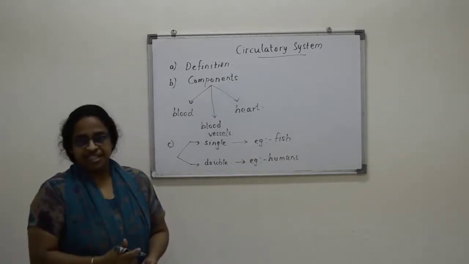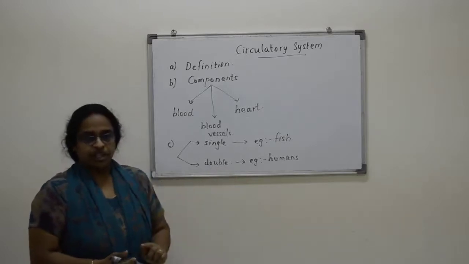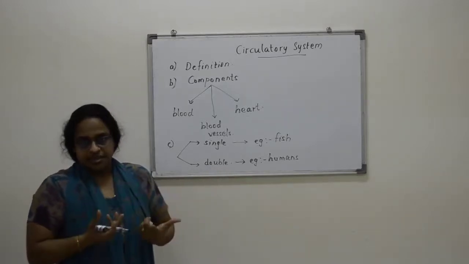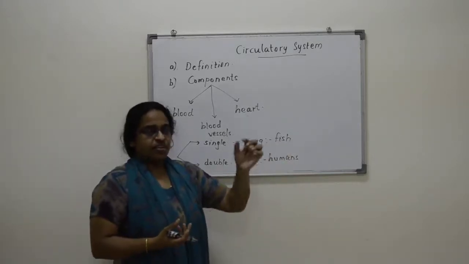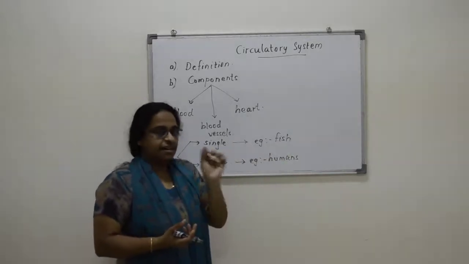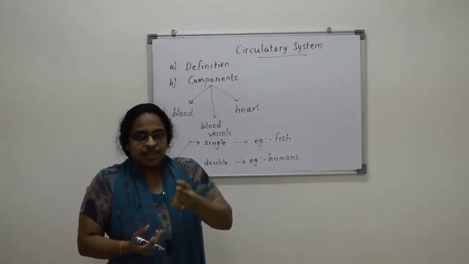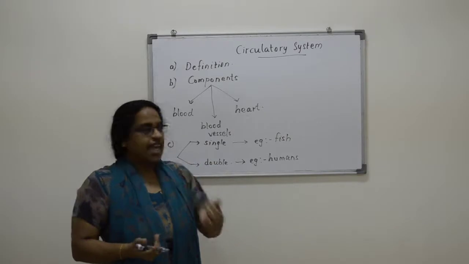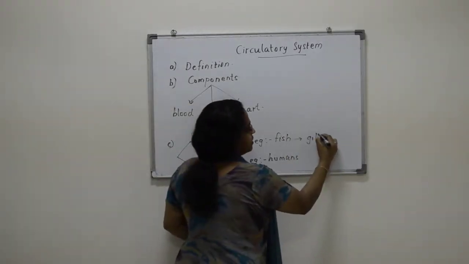From where does the fish get oxygen? Since it is living in water, it cannot use its lungs. So it gets oxygen from the water, and there are some special organs which extract oxygen from the water, and those special organs are known as gills.